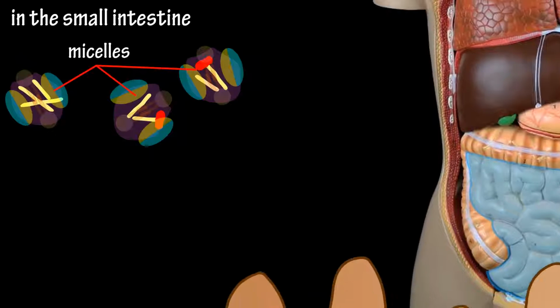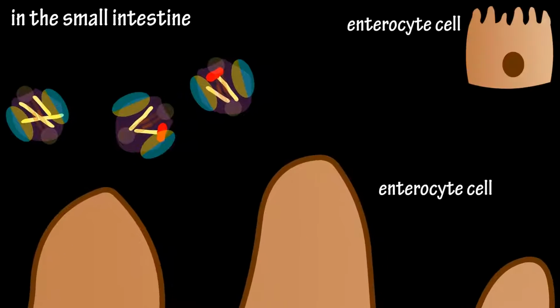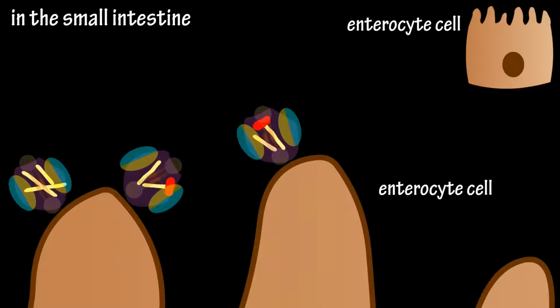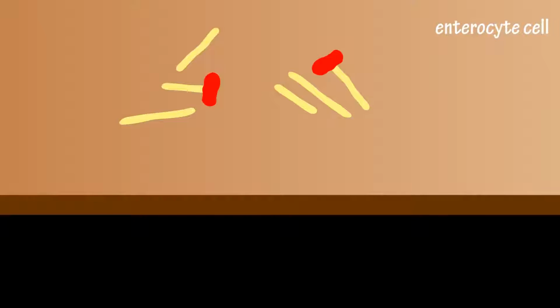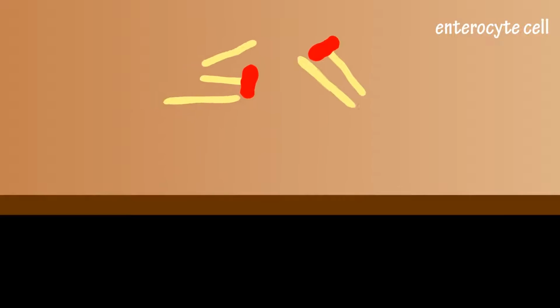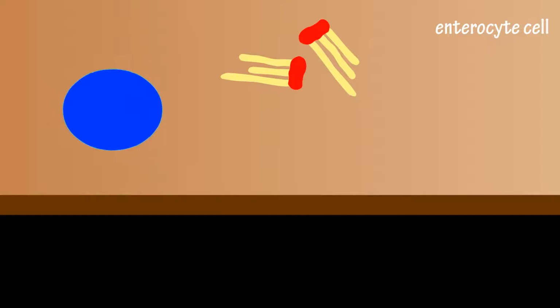Basically, the micelles transport the monoglycerides and fatty acids to the membranes of the enterocyte cells of the small intestine, where they diffuse or are absorbed across the cell membrane into the cell. Once inside the enterocyte cell, the fatty acids are reattached with the monoglycerides to reform triglycerides. The triglycerides, along with other lipids, are then wrapped with protein to form a lipoprotein called a chylomicron.